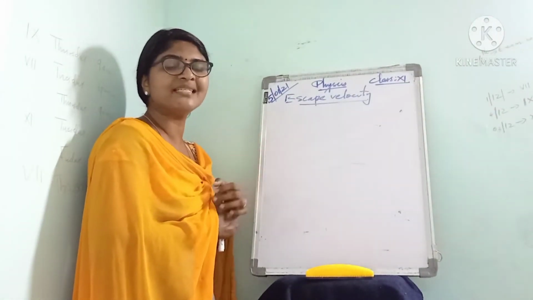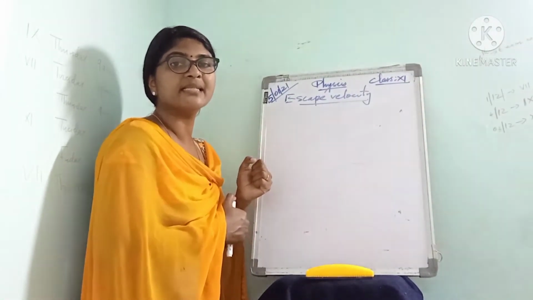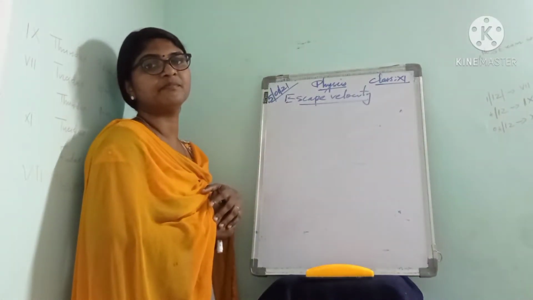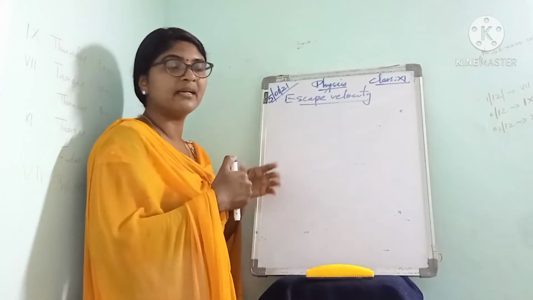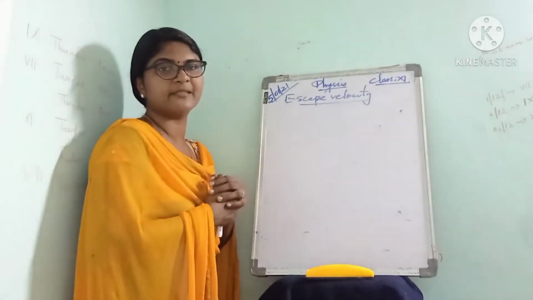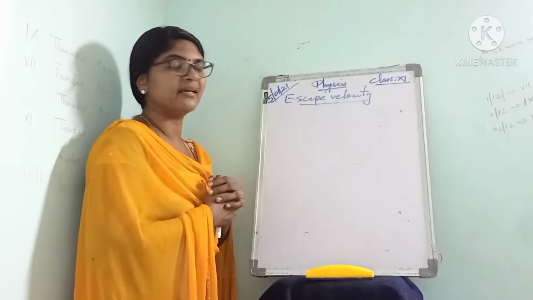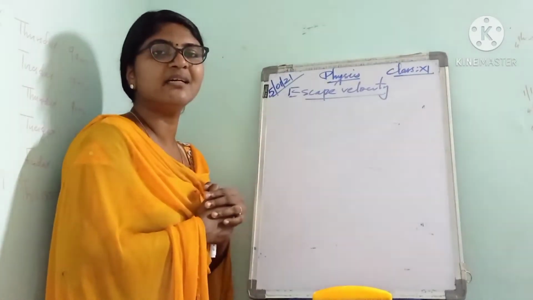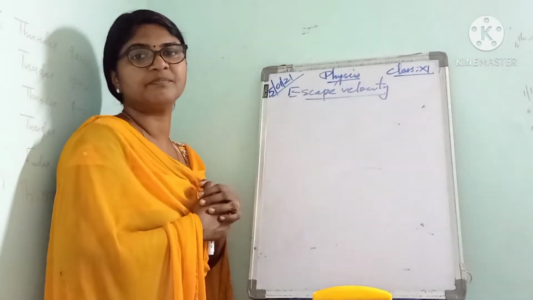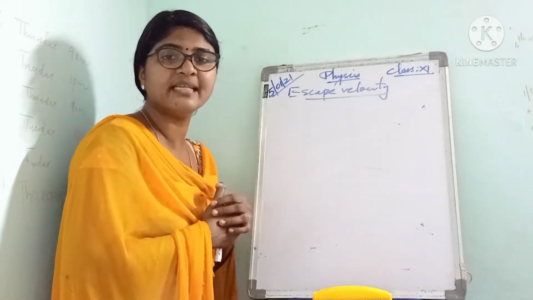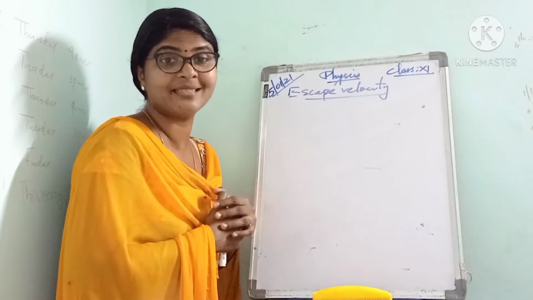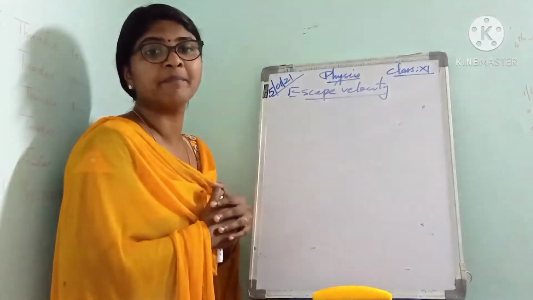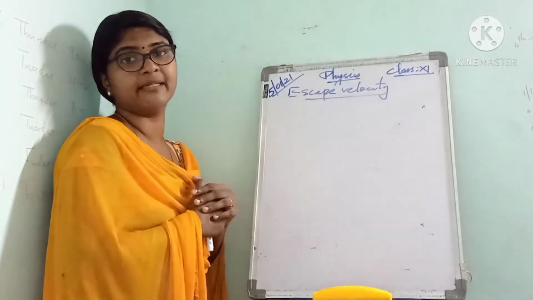Suppose the velocity is sufficient to escape from the gravitational field of Earth, it goes to outer space. That velocity is called escape velocity. That is, escape velocity is the minimum velocity with which a body may be projected such that it can escape from the gravitational attraction of Earth.